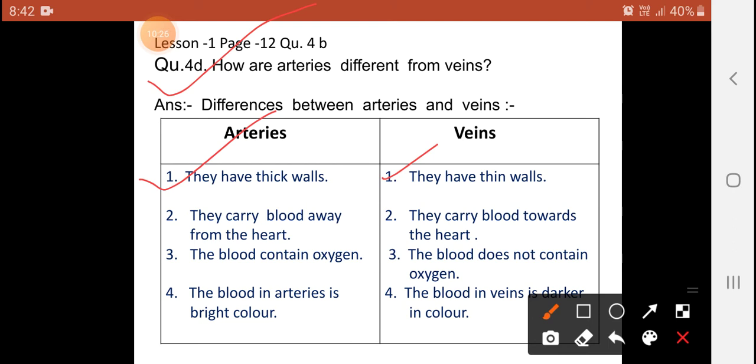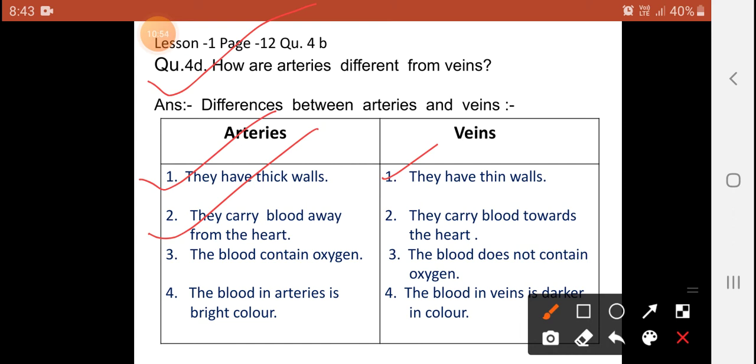Next, what do thick and thin mean? Thin is small and thick is big in size. Arteries carry blood away from the heart. It means that blood will come to every organ through the arteries.